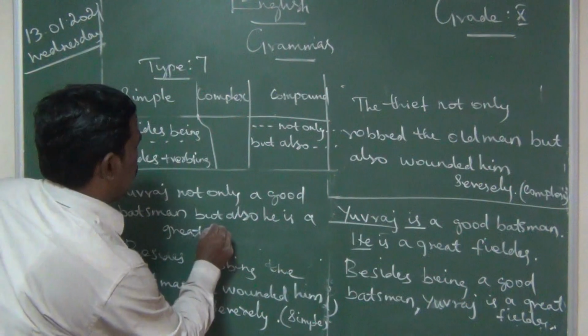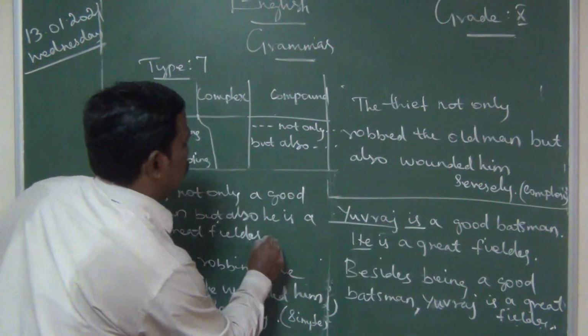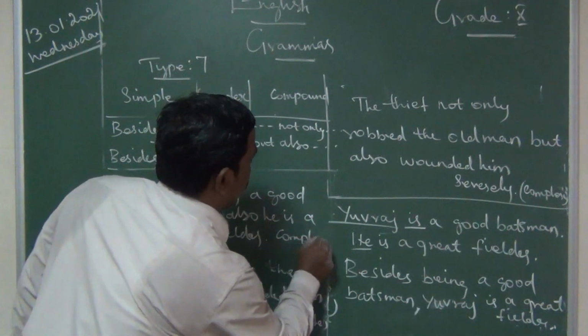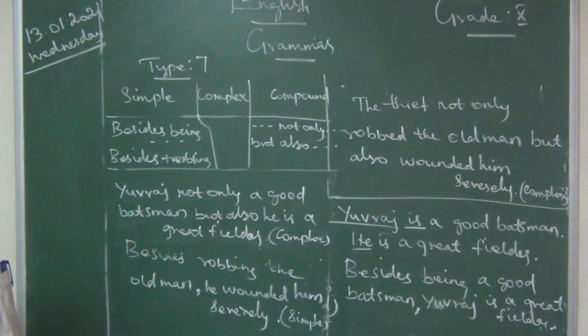Write fast. So Yuvraj is a good batsman. He is a great fielder.